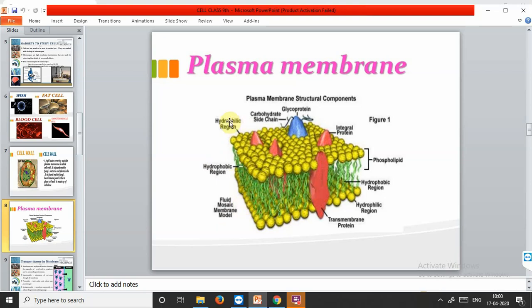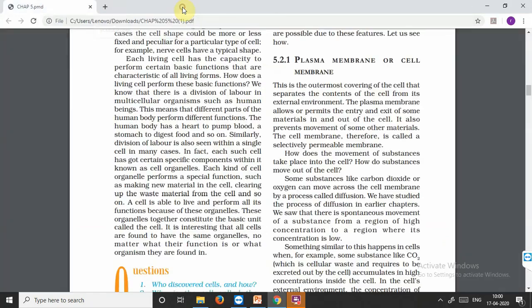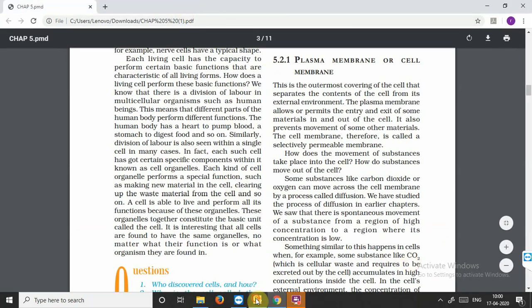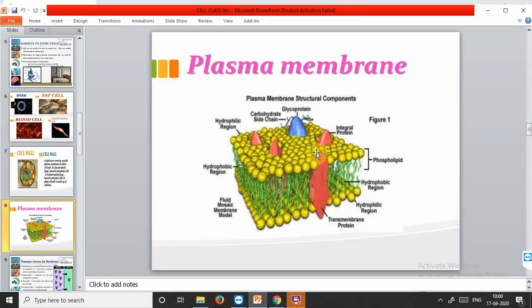The plasma membrane is fluid. This is the fluid mosaic model. The fluid mosaic model consists of a lipid bilayer and the proteins. The transmembrane protein is the one passing between two lipid layers. These are integral. The word integral means present in between something. So whatever thing is present in between two things is called integral.